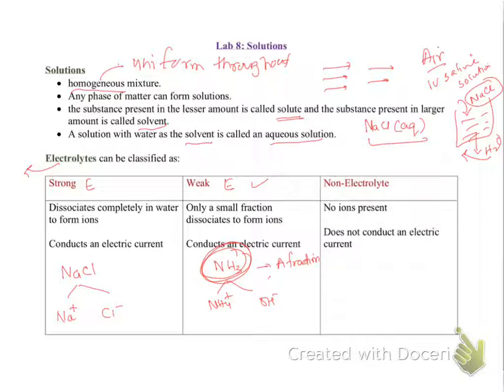On the other hand, let's take, for example, glucose or alcohol or hydrogen peroxide. When you put them in the water, they do not break down to form ions at all. So that means there are no ions present. So that means these are non-electrolytes.